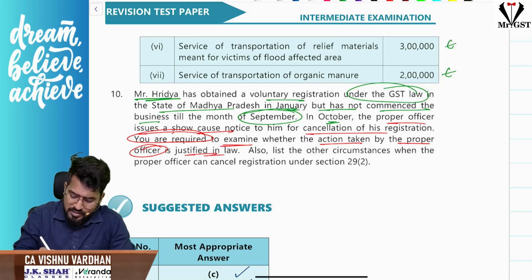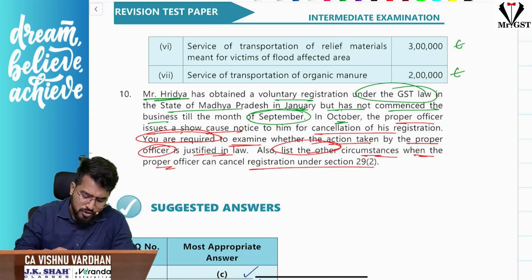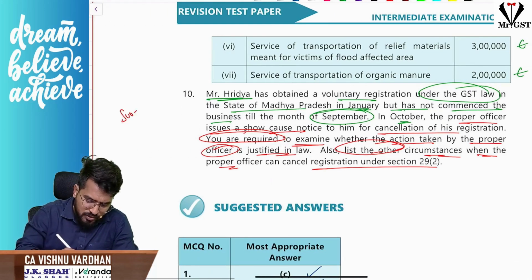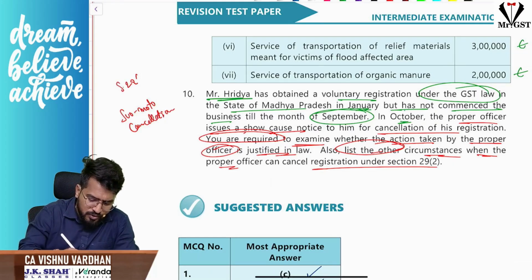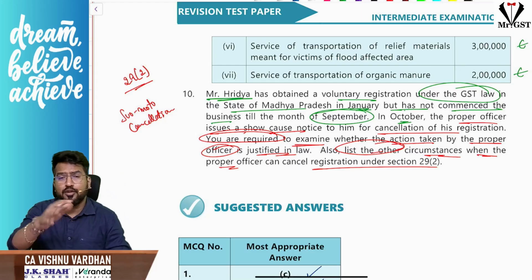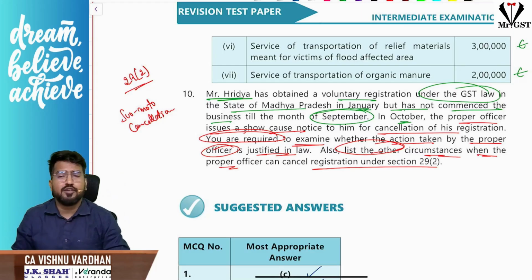Also list out the scenarios where the proper officer can do this. This is nothing but suo moto cancellation. And if you remember, I also told you in the class to remember this section number, 29 subsection 2. This is an important topic. We have marked it important and we have seen the list of cases.